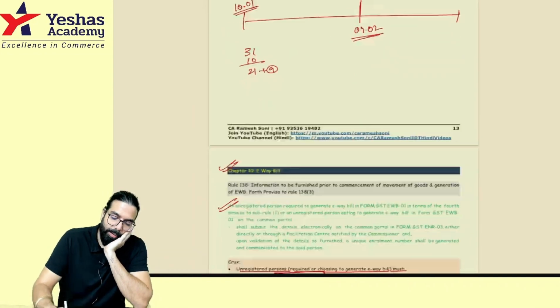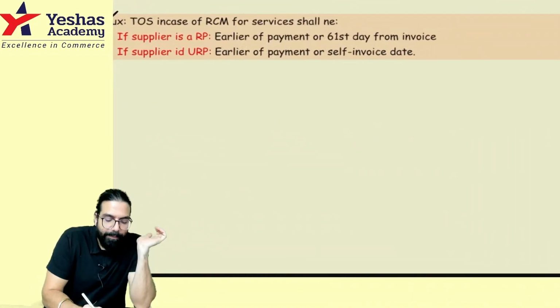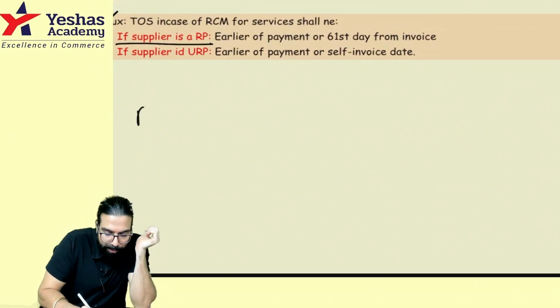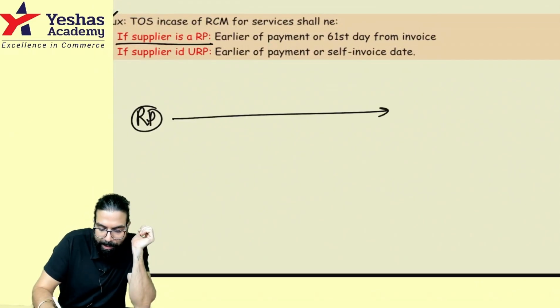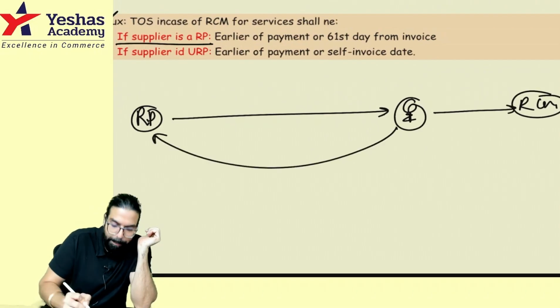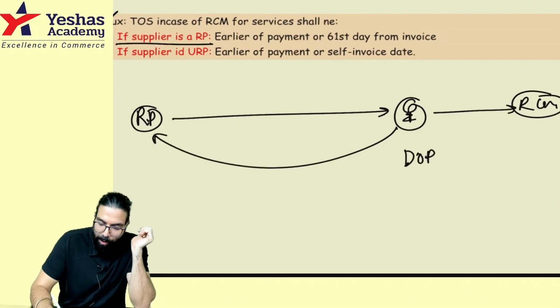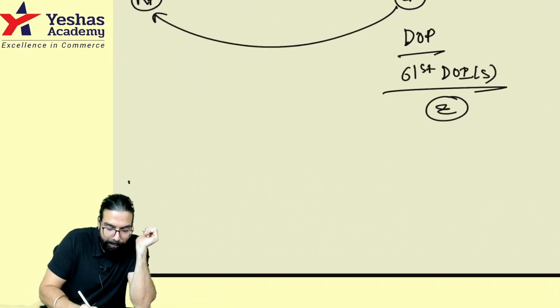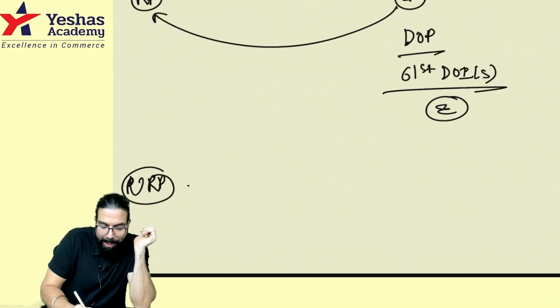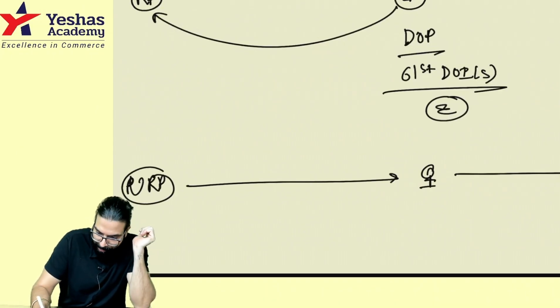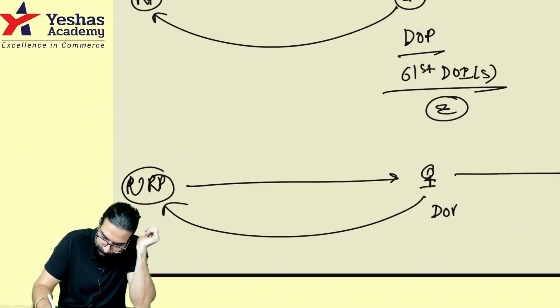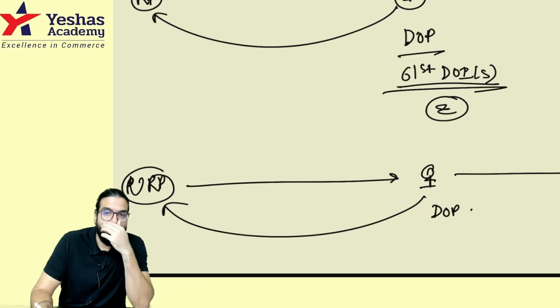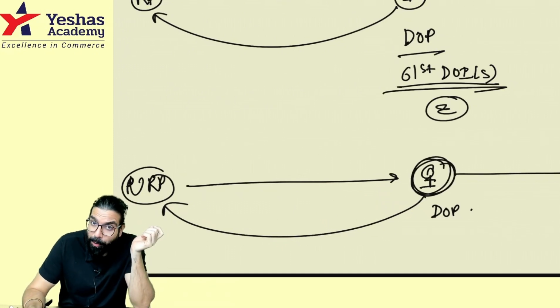What have I told over here? If your supplier is a registered person and he has given you a service and you have to pay GST under RCM, the date of payment, or the 61st day from the date of invoice given by the supplier, whichever is earlier. This was already there. Now they are telling, what if your supplier is an unregistered person and he has given you a service and you have to pay GST under RCM? The day you made the payment to him, instead of the 61st day, they are telling, or you should raise your own invoice.